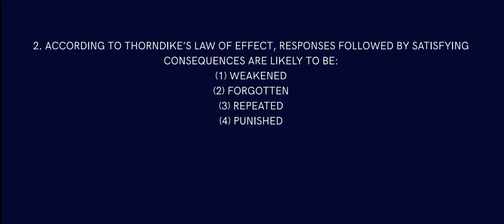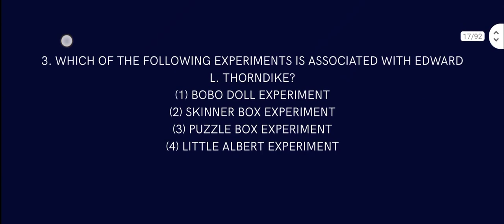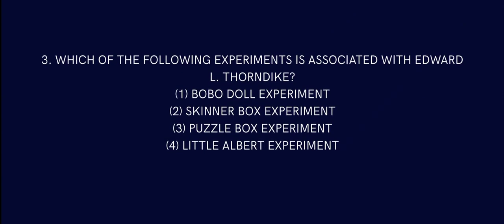So according to Thorndike's laws, or law of effect, responses followed by satisfying consequences are likely to be what? If the question says dissatisfying, then it will be weakened, but satisfying means repeated. So the answer is repeated. It will get repeated because the consequence is satisfying.